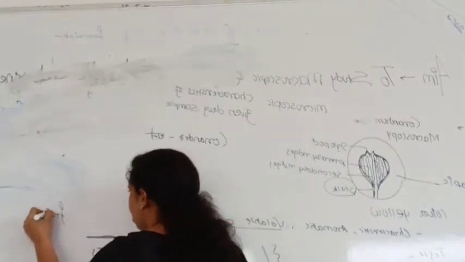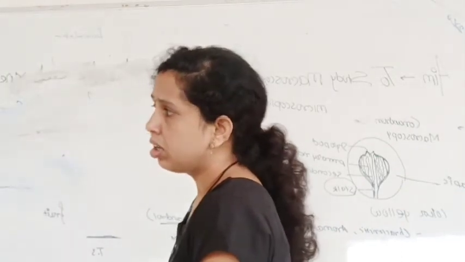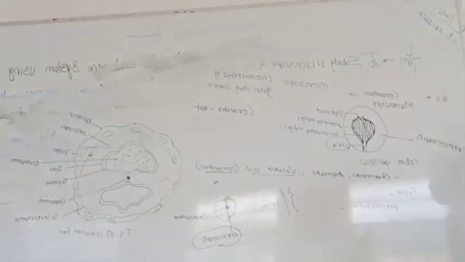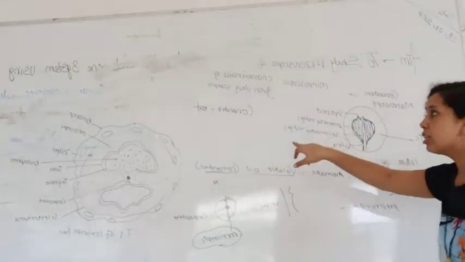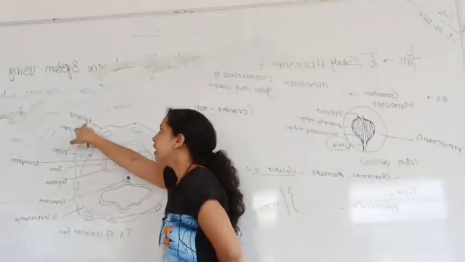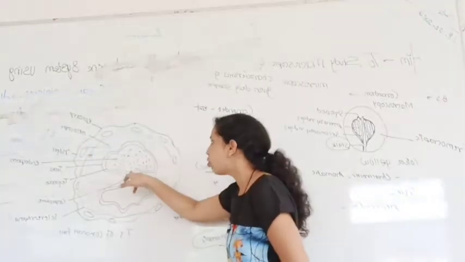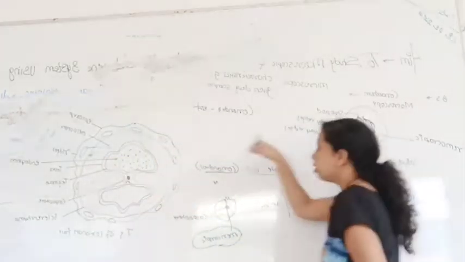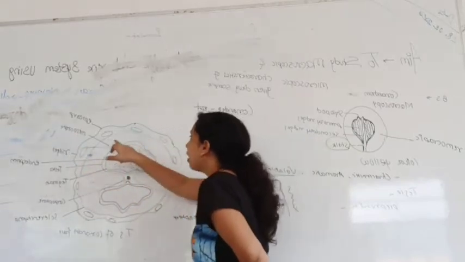it will show, as it is a fruit, the presence of three layers. We have seen that a fruit has three layers. The outermost layer is called the epicarp. The layer present below the epicarp is the mesocarp, and the innermost layer which encloses the seed is the endocarp. So as it is a fruit, it will show the presence of epicarp, mesocarp and endocarp tissue, and that fruit will